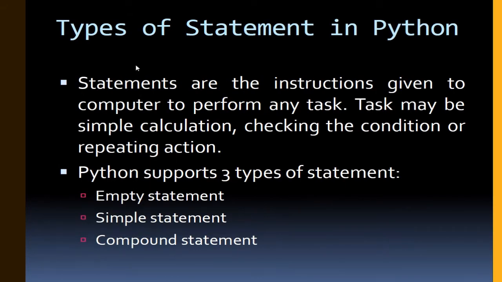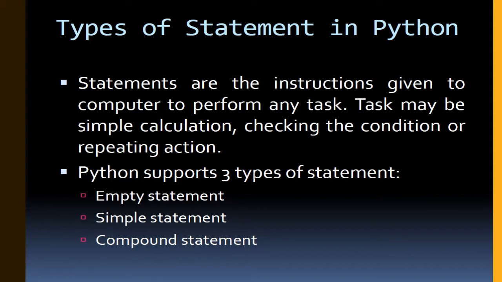So first one is your types of statements in Python. What are the types of statement? First, you should know what statements are, right, students? So statements are the instructions given to the computer to perform any task. For performing any task, we give some statements, or we give some instruction to the computer. So that instruction is known as your statements. The task may be simple calculation, checking the condition, or repeating the action. It could be in any form.